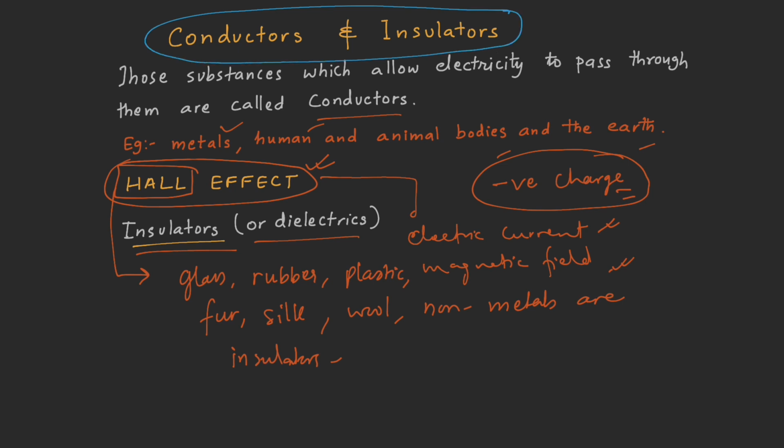But then there is one third category of materials. They are called semiconductors. Semiconductors are intermediary between conductors and insulators. They are not a very good conductor and not a very good insulator. But when some impurity is added to the semiconductors, their conduction ability enhances drastically. For example, silicon is one semiconductor, and when we add some arsenic to it, the conduction of silicon is enhanced many folds.